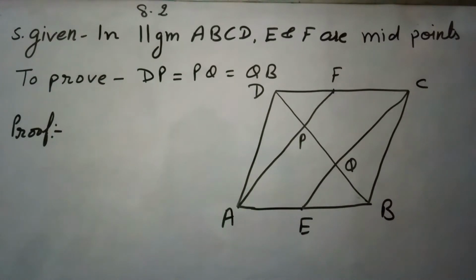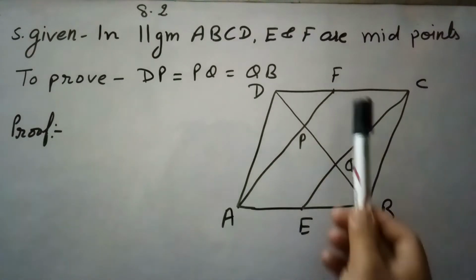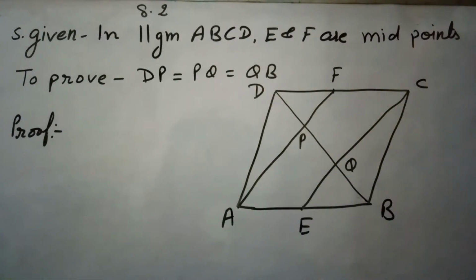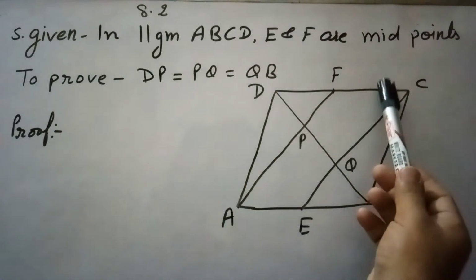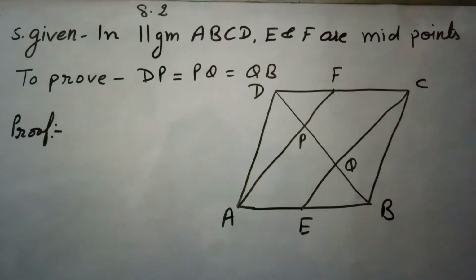So first of all, to prove this, because AB and CD are parallel to each other, AE and CF will be parallel because these are the halves. AB equals CD, so half of AB and half of CD are equal, and AE is parallel to CF. So if one pair of opposite sides is equal and parallel, then it is a parallelogram. So for this, the solution steps are,